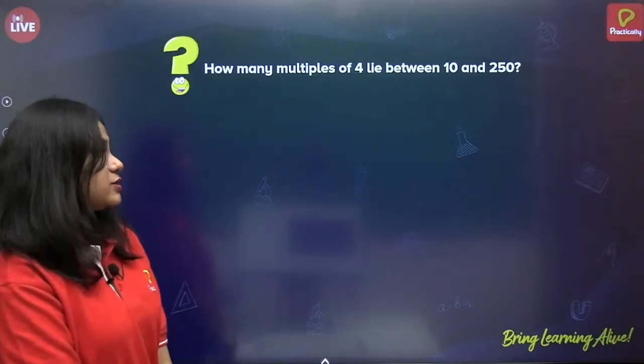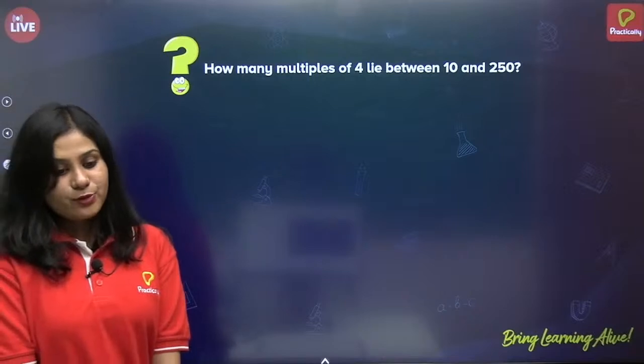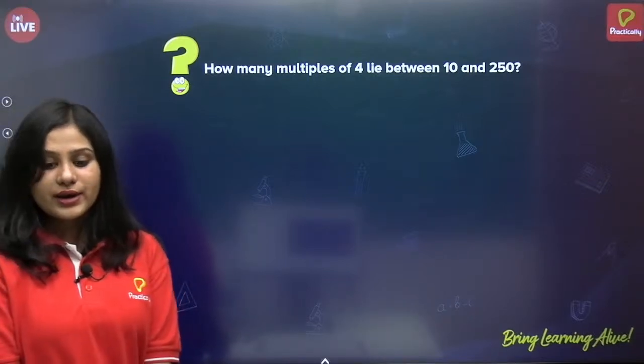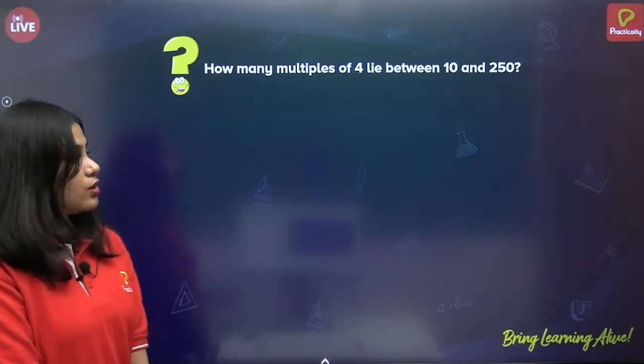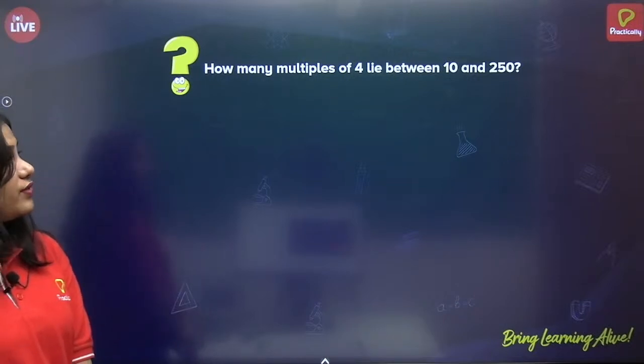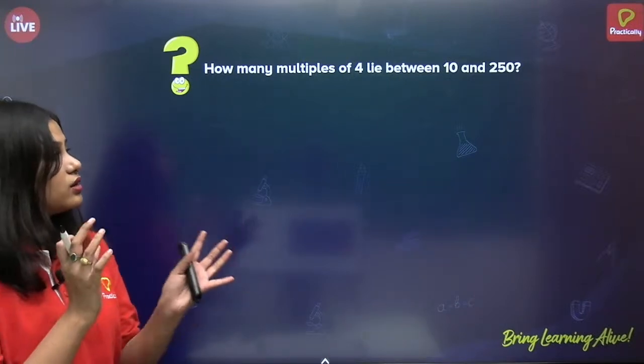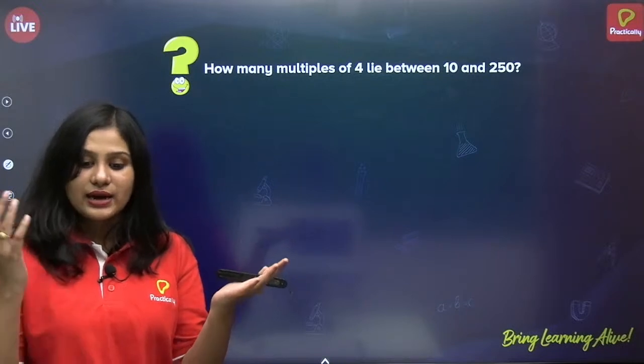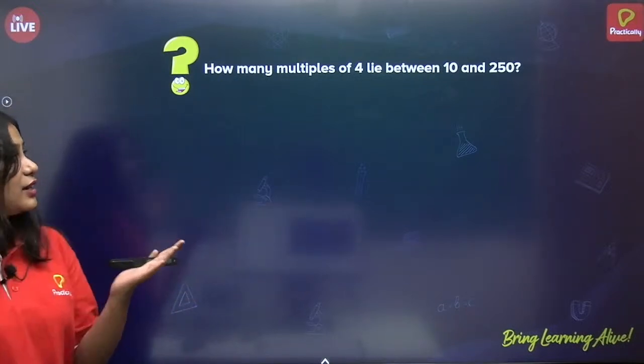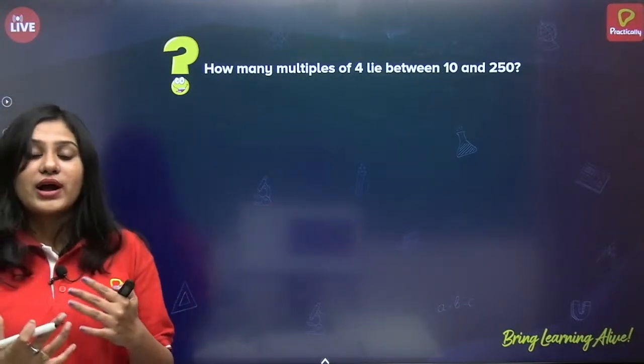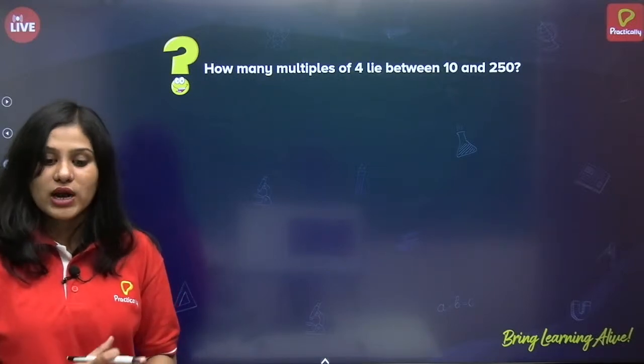How many multiples of 4 lie between 10 and 250? Okay, so what do we know? We are just given the range, that is between 10 and 250, and we have to find how many multiples of 4 are there.